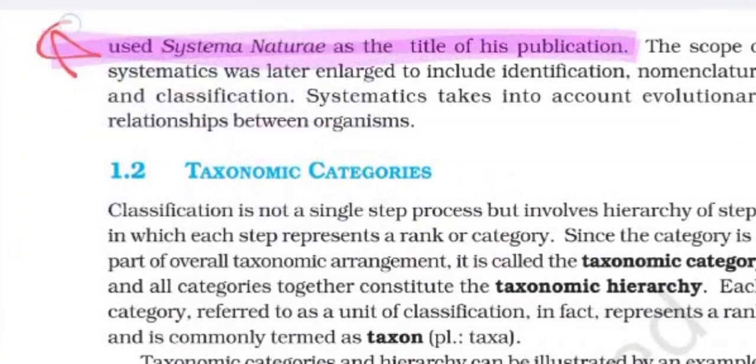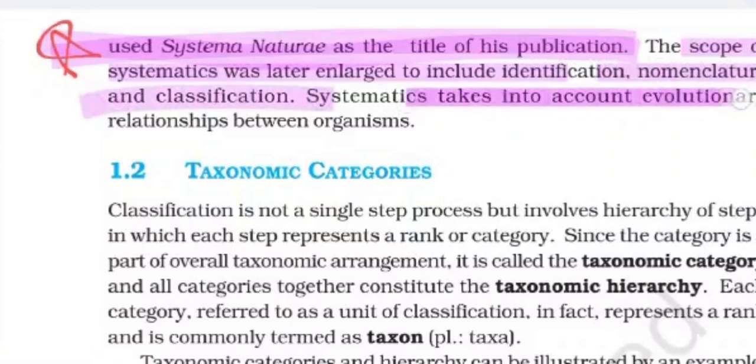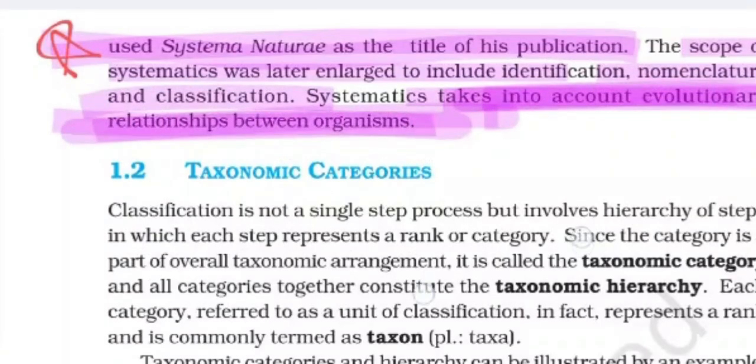Systema Naturae as a title of his publication. The scope of systematics was later enlarged to include identification, nomenclature, and classification. Systematics takes into account evolutionary relationships between organisms.